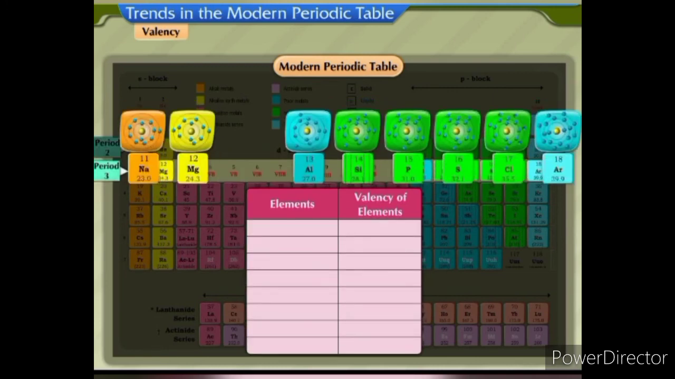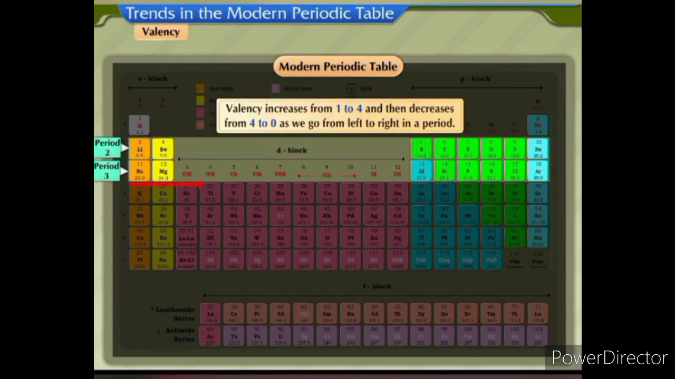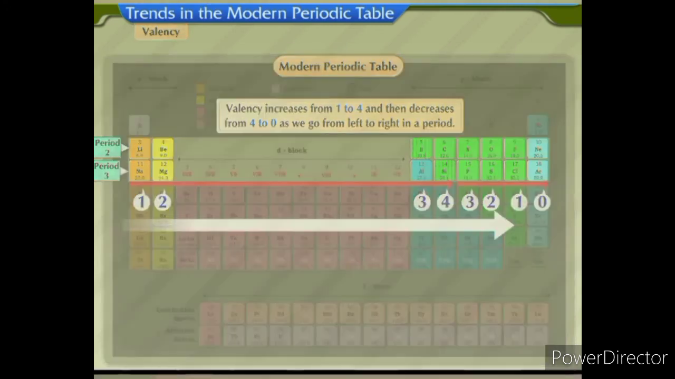In the third period, the valency of sodium is 1, magnesium is 2, aluminium is 3, silicon is 4, phosphorus is 3, sulfur is 2, chlorine is 1, and argon is 0. Therefore, we can say that in the second and the third period, the valency increases from 1 to 4 and then decreases from 4 to 0 as we go from left to right in a period.